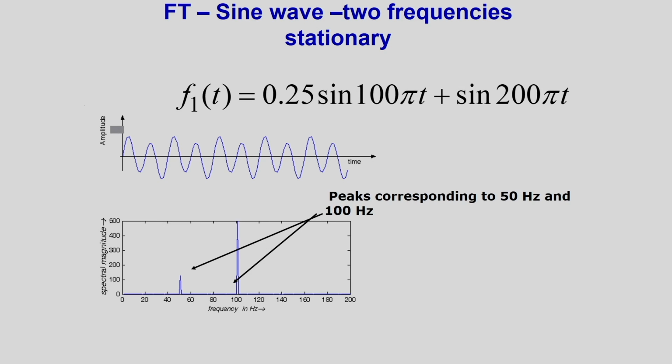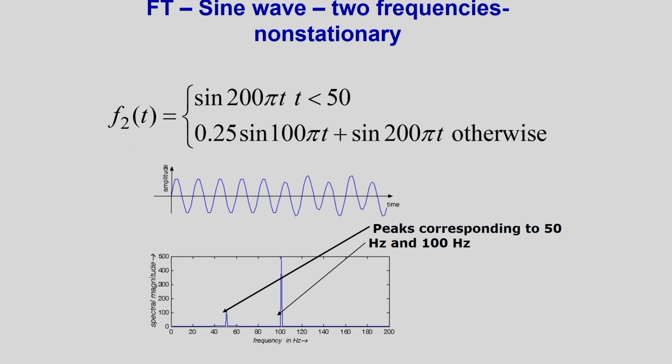Corresponding to the Fourier transformation I can give one example. Consider this signal, which has two frequency components, one at 50 hertz and another at 100 hertz. Corresponding to this signal the Fourier spectrum is this. You can see that there are two frequency components, the 50 hertz component and the 100 hertz component.